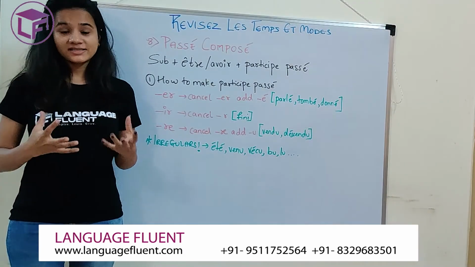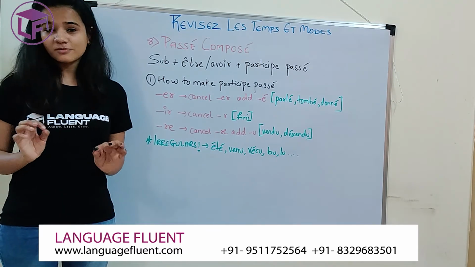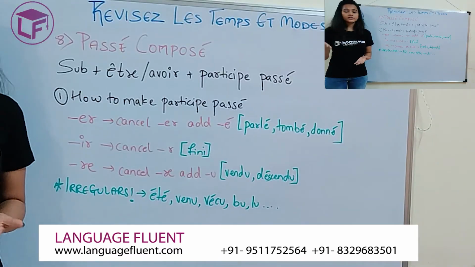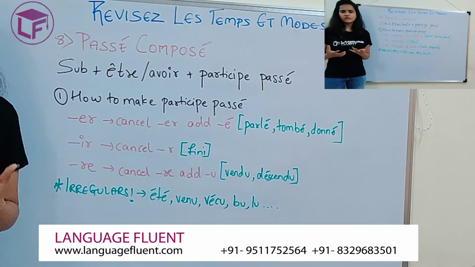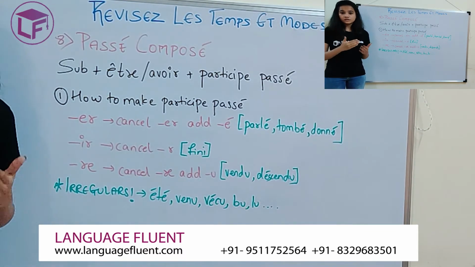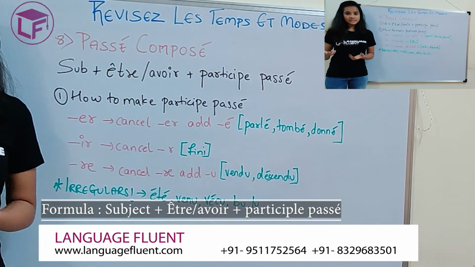Coming to passé composé, which everybody finds really difficult, but here I've summed up the most important points for you. How would you make passé composé? It's really easy. You write your subject, you add your auxiliaries, that is either avoir or être, your helping words, and you add your participe passé, that is your past participle.